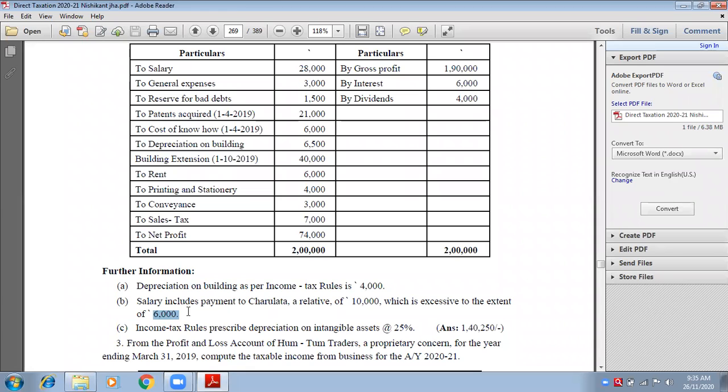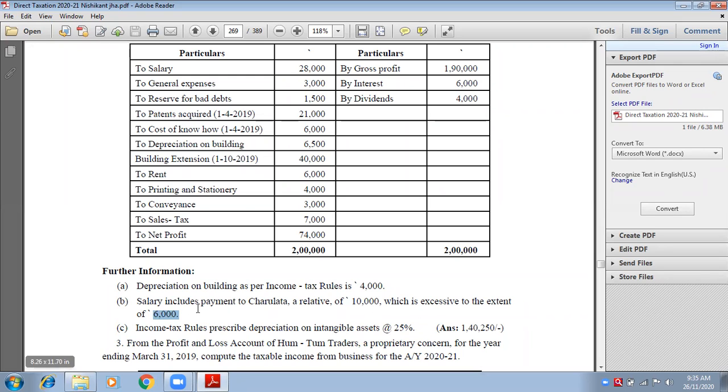That means to others he is giving 4,000, but to Miss Charulata he is giving rupees 10,000. To others 4,000, to the relative 10,000. So how much is the excessive payment? 6,000. Yes. So the excessive payment will be disallowed. If she was getting a 4,000 salary, then it was okay.